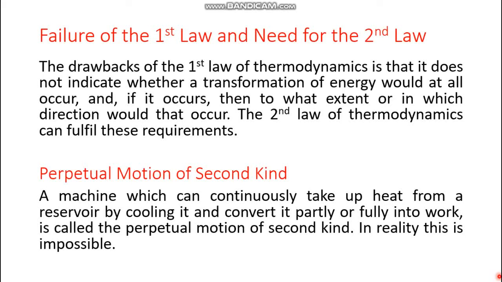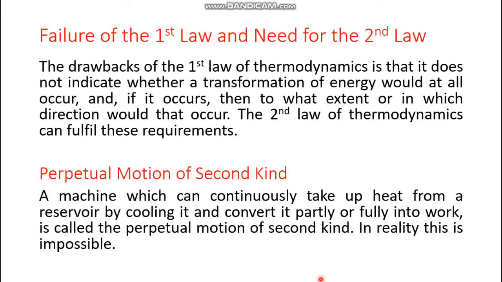That means if some heat is flowing from one body to another body, what does the first law say? The first law says that the total heat, or total energy, is constant. But it cannot say whether the heat would flow from one body to another, and if it flows, in which direction it would flow. The first law cannot say that. The first law only says their constancy, the constancy of their summation. But the second law can fulfill these requirements.